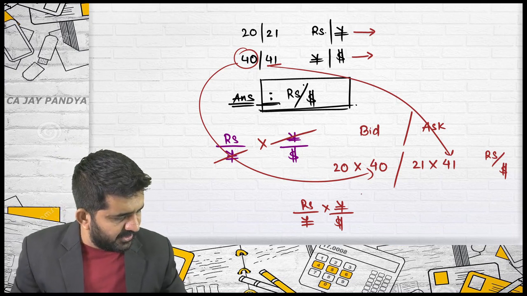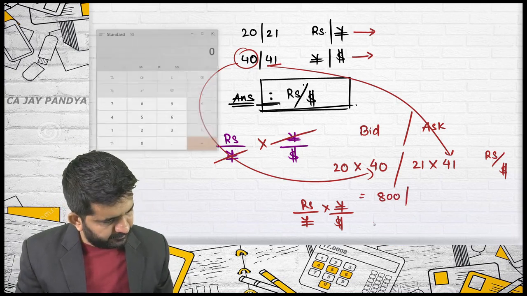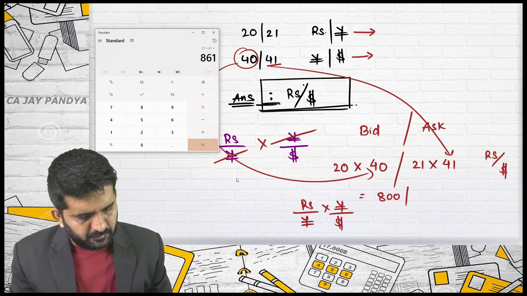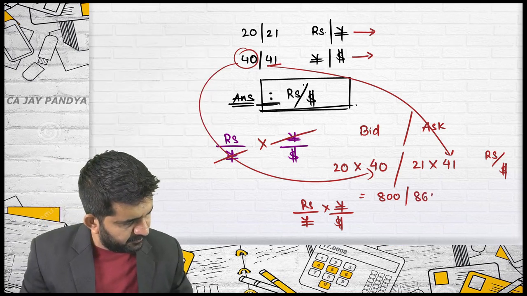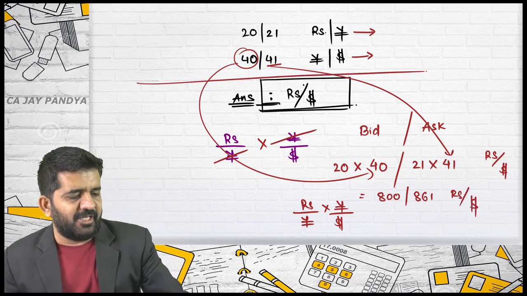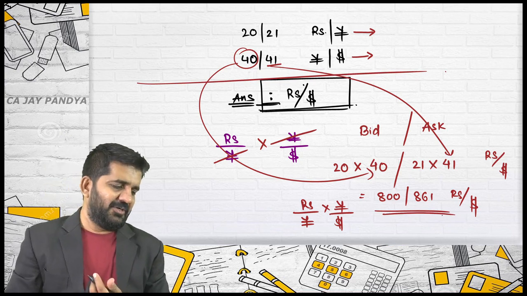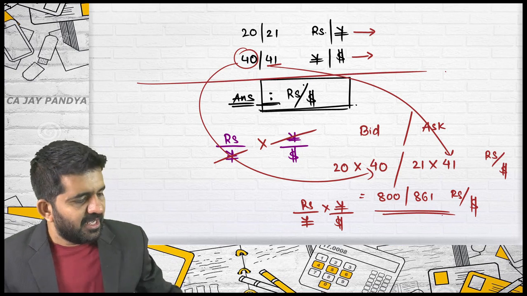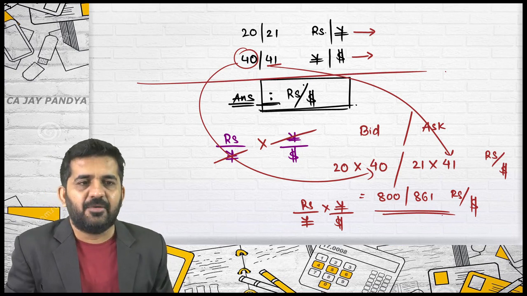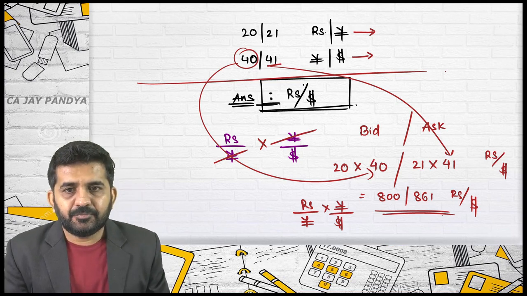Is it alright? This is 800 slash 861 rupees per dollar. The rates are weird because I have not taken these as actual rates. So the rupees per dollar rate is coming 861 something. Is it alright? There would not be much gap in reality, but this is just for academic purpose. So I am taking any random rates to find out the answer. Is it alright? Yes, Aarti.